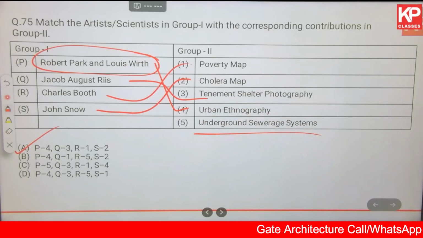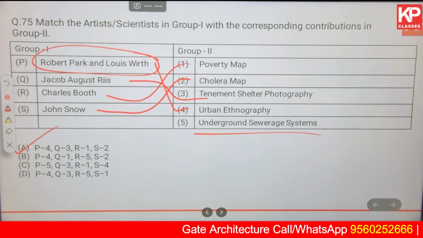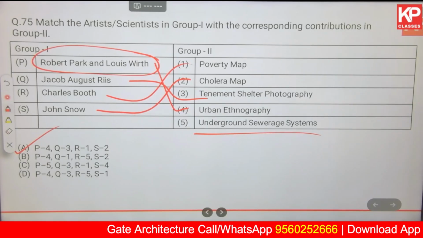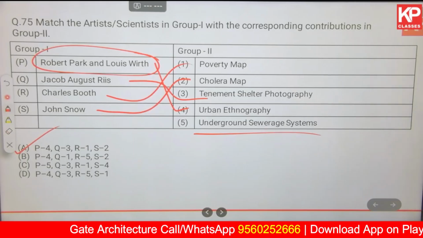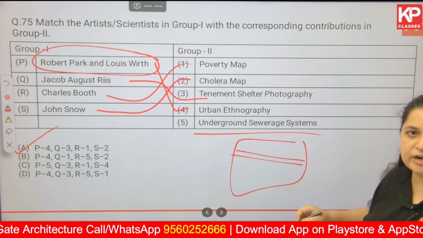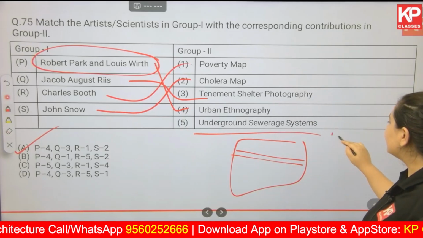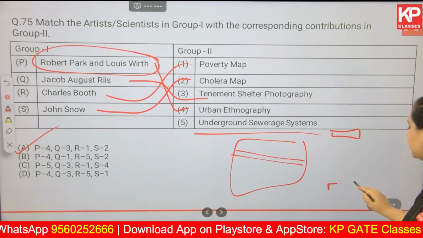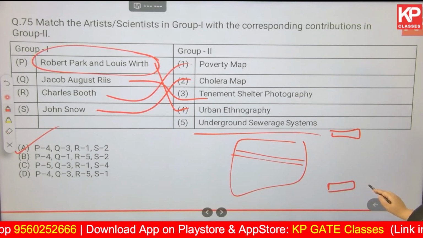Now, what is the poverty map? It was a map made for London. It was color coded and showed streets. For example, the economically well-off areas have, let's say, green or blue, and the lowest, the EWS, has red, something like that.